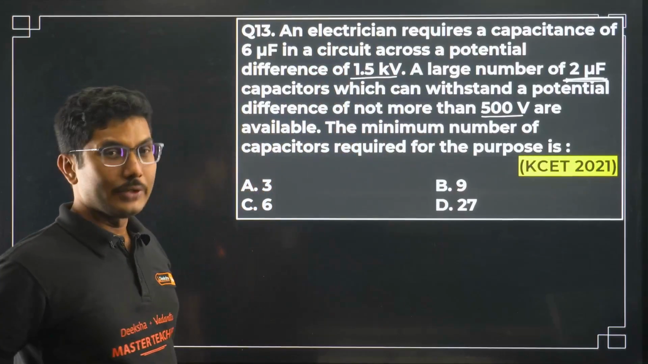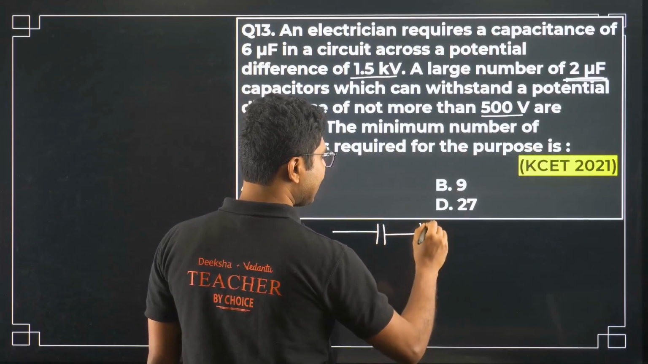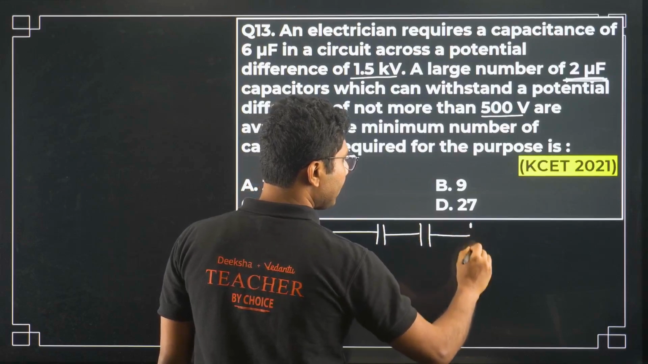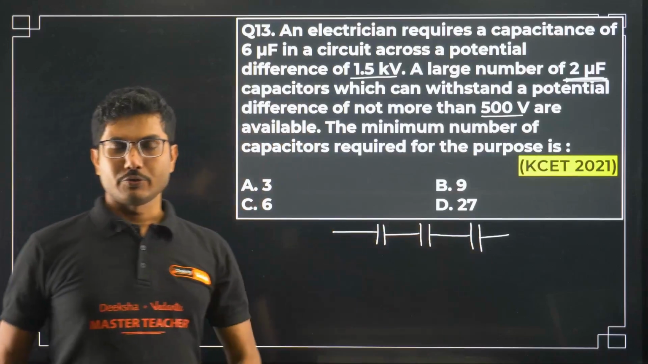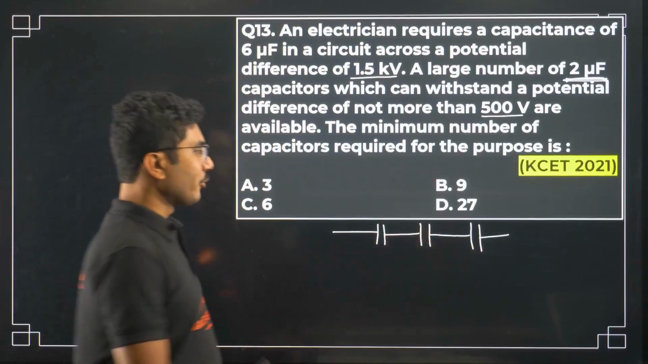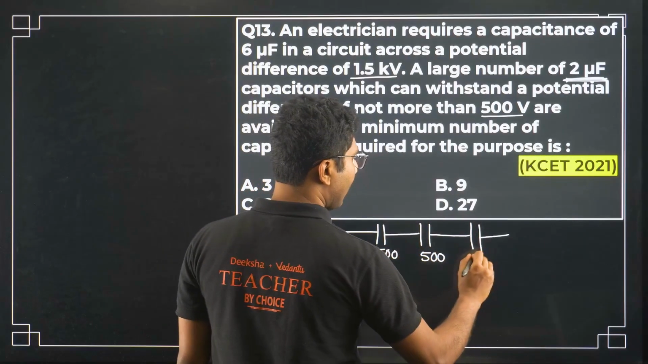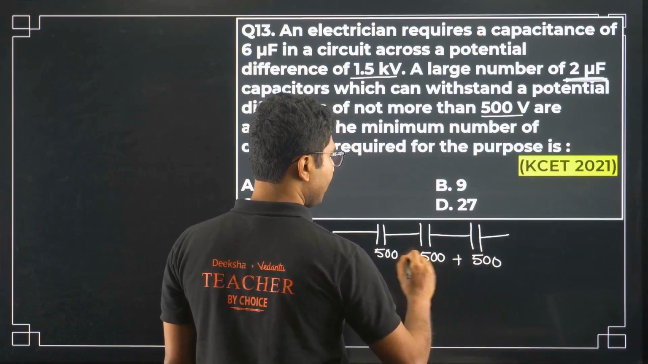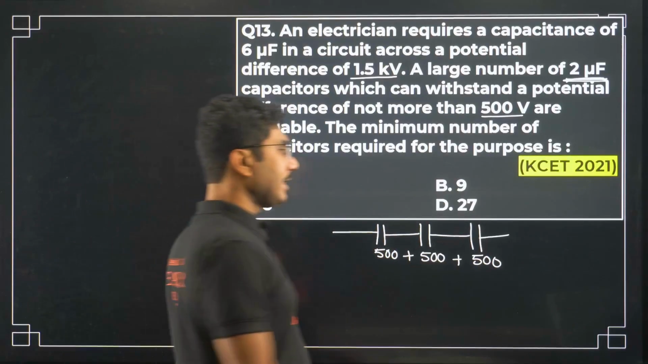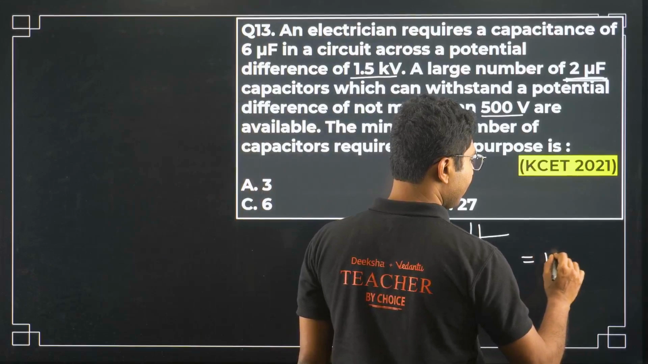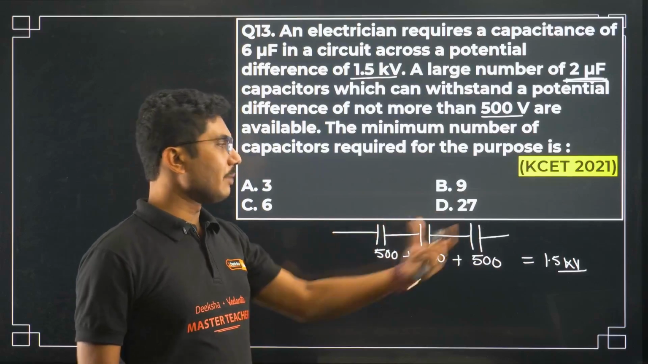To do that, we have to know that when capacitors are connected in series, the potential differences get added. So when you connect them in series, the total potential: it can now withstand 500 for this, 500 for this, and 500 for this. So the potentials will be added. The total potential this combination can now withstand is 1500 volt, or 1.5 kilovolt. Okay, so this is the combination that we are looking for.